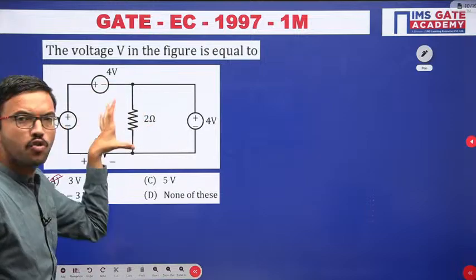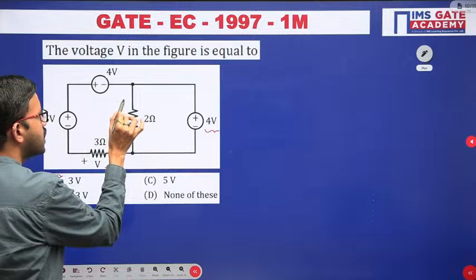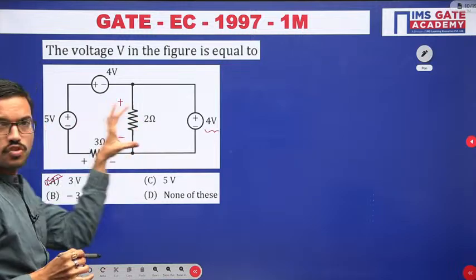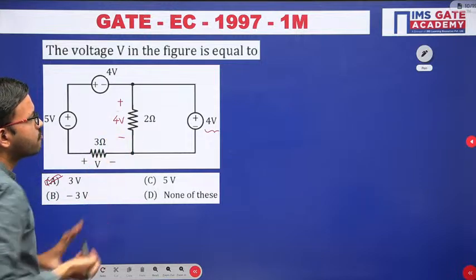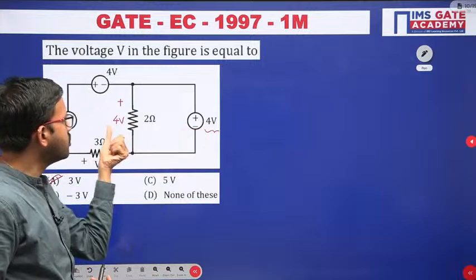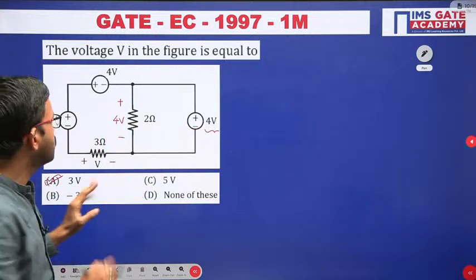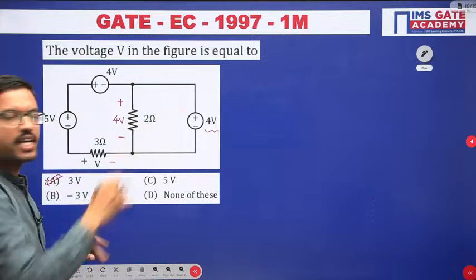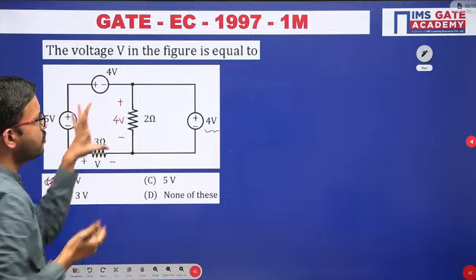In parallel, voltage will be same. Whatever the 4 volts you are having here, the same voltage you are having across this 2 ohm resistor, because both are connected in parallel. Once you observe that these two are connected in parallel and the same voltage you are getting here, now you can apply. Yes, very good Amarjit. If you want, you can apply the outer loop, or otherwise, because both are connected in parallel, whatever the voltage here you are having, you can consider here.